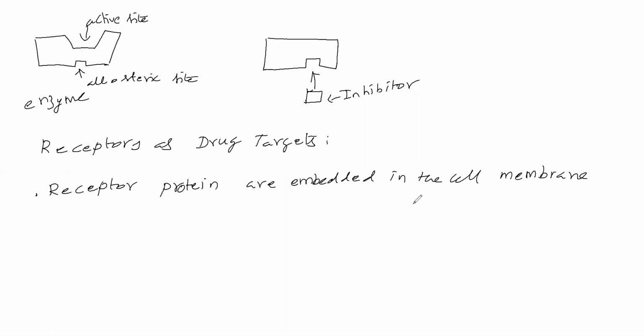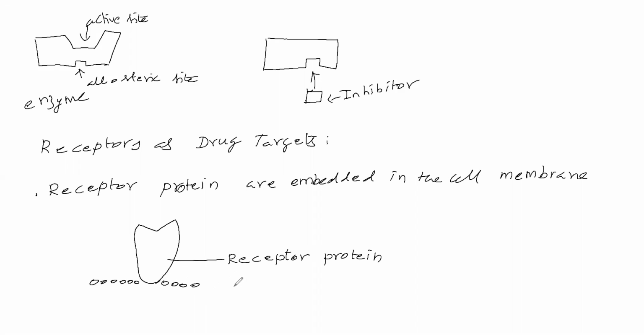Now we will take a receptor protein. This is the receptor protein we have taken. Then we will consider the cell membrane. This is the inner surface of the cell membrane.